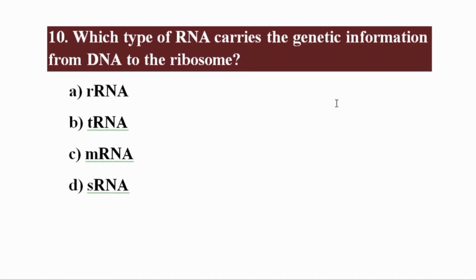Which type of RNA carries the genetic information from DNA to ribosomes? The right option is Charlie, messenger RNA.